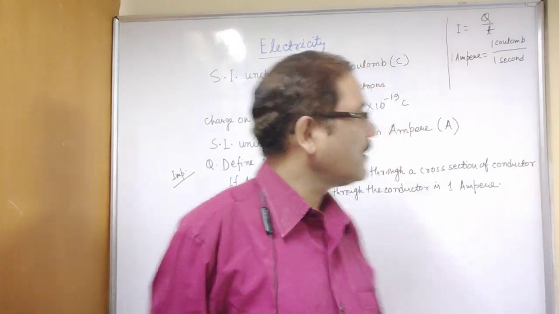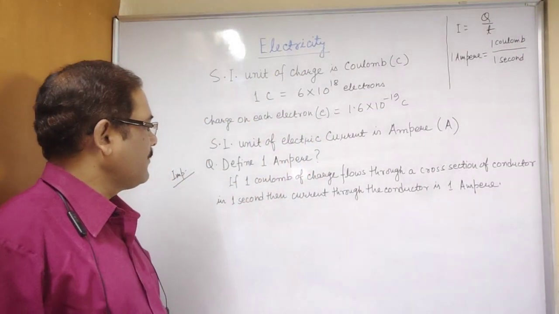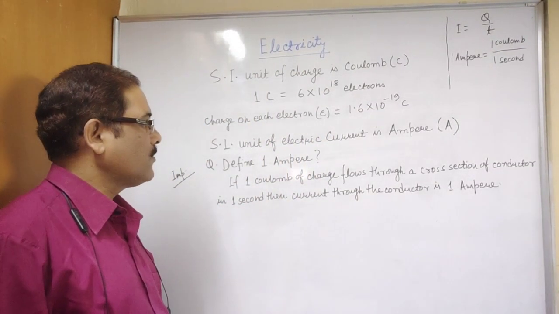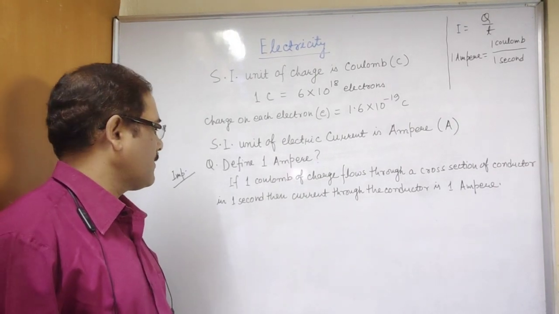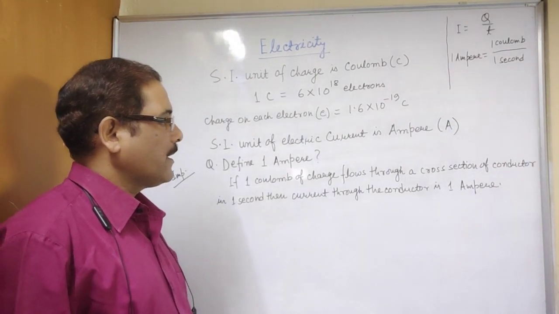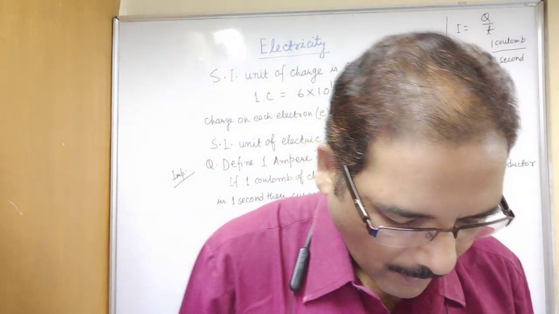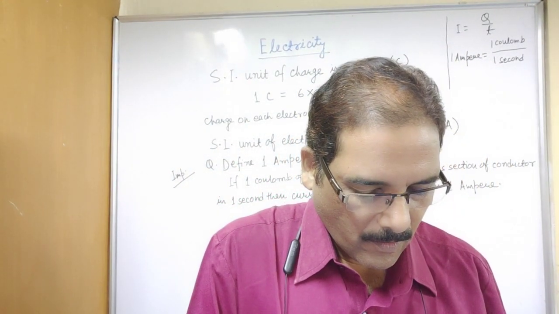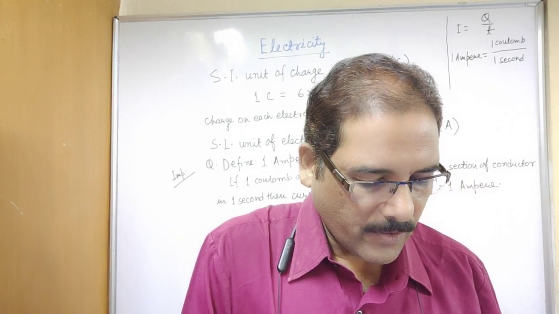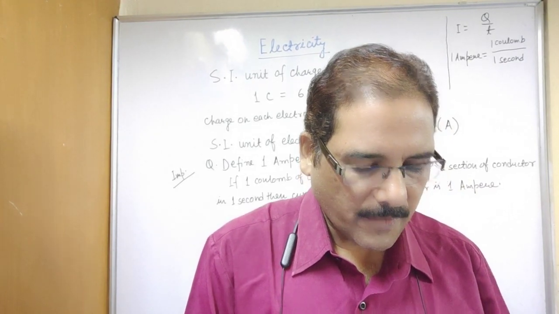So children, we have defined 1 ampere: if 1 coulomb of charge flows through a cross section of a conductor in 1 second, then the current through the conductor is 1 ampere. Now, 1 ampere is constituted by the flow of 1 coulomb of charge per second.